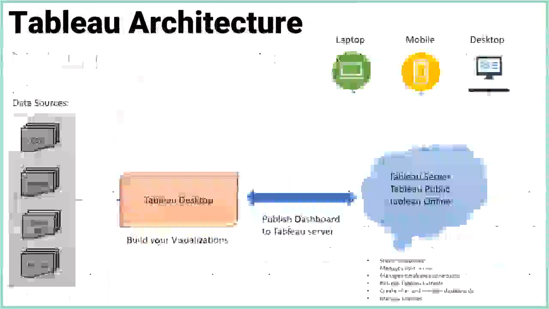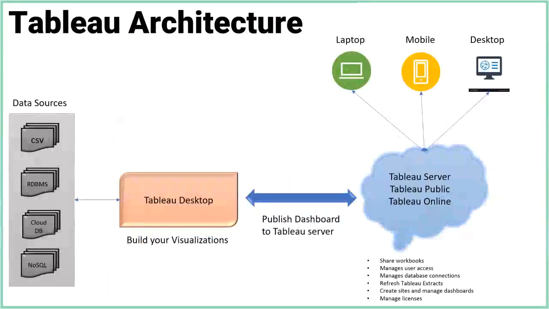Okay, I'll move it. So this is an architecture of Tableau. I've simplified this. I don't want to show all the different software layers in the architecture, so for the purpose of this session I'm simplifying all of that into this slide.